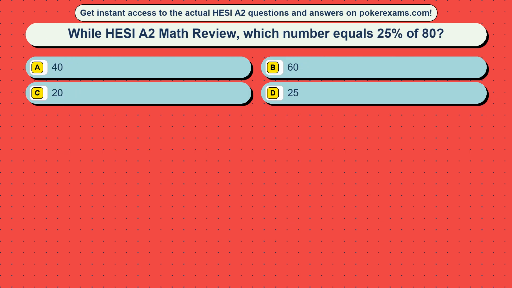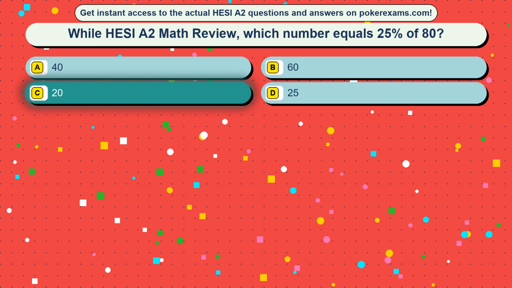Question 27. While HESI A2 Math review, which number equals 25% of 80? Option A, 40. Option B, 60. Option C, 20. Option D, 25. The correct answer is option C, 20.